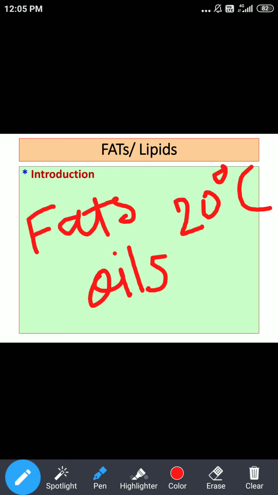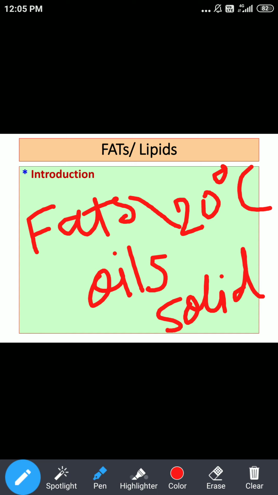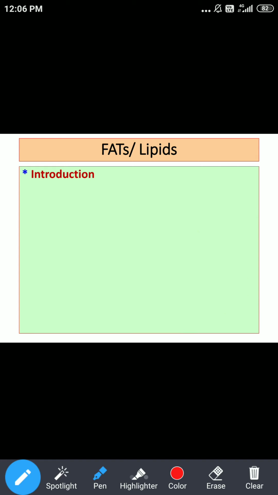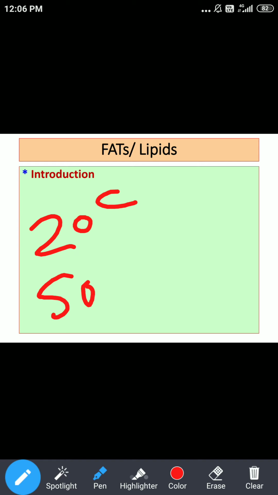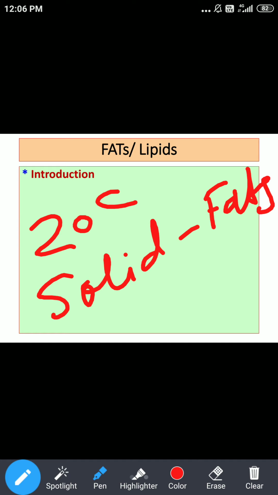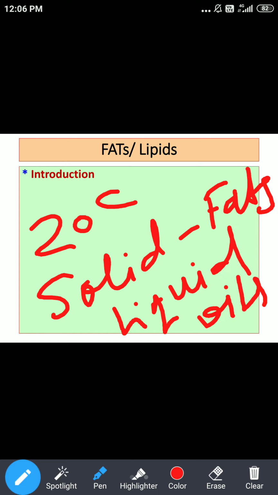Now, if at 20 degrees Celsius we find the presence of solid state, we'll call it fats, and if it is in liquid state, we are going to call these oils. So at 20 degrees Celsius we see the consistency: if it is solid, we say these are fats, and if it is liquid, we say these are oils. Is it clear with the two terminologies?